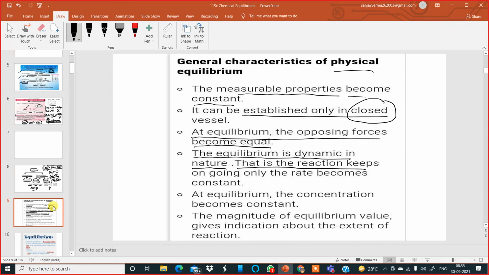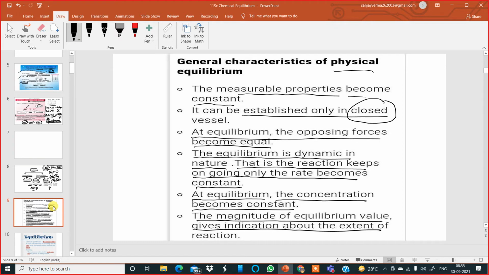That is, the reaction keeps on going, only the rate becomes constant. The reaction is happening, the rate is constant. At equilibrium, the concentration becomes constant. The magnitude of the equilibrium value gives indication about the extent of reaction. Whatever the magnitude of the equilibrium value we get, it tells us how far the reaction has reached. If it is a high value, then the reaction has gone quite far. So these are some general characteristics of physical equilibrium in this chapter.